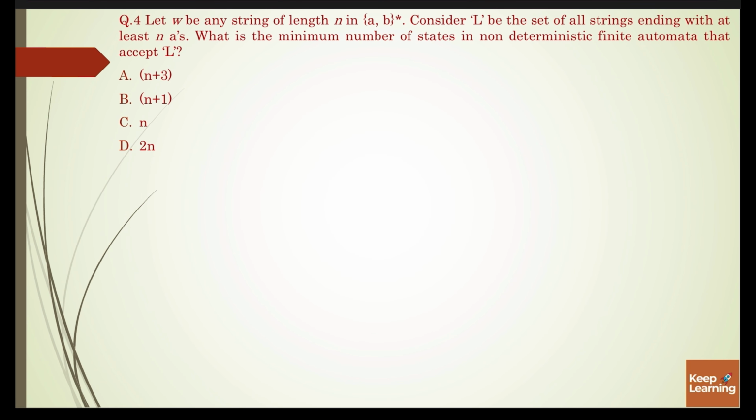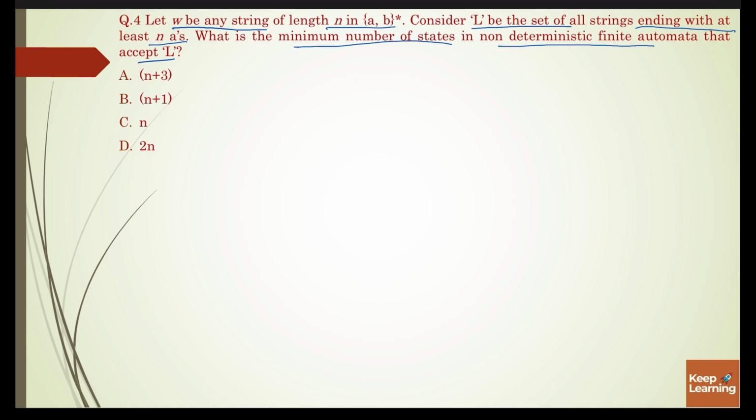The question is: let w be any string of length n in {a,b}*. Consider L to be the set of all strings ending with at least n a's. What is the minimum number of states in a non-deterministic finite automaton that accepts L?